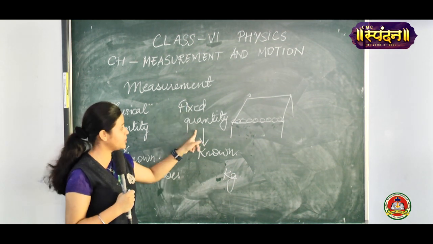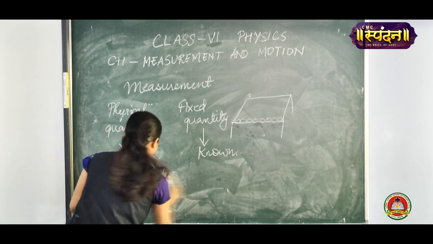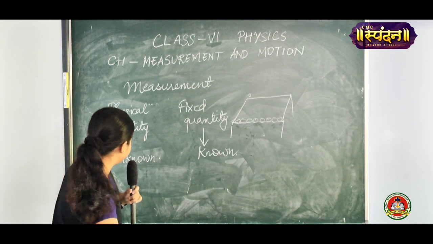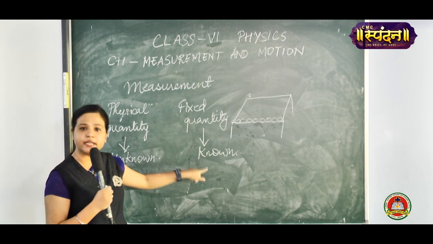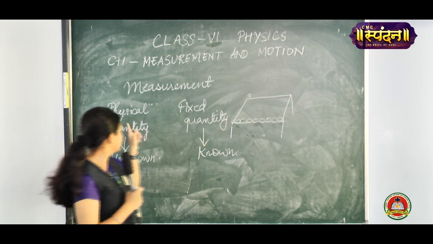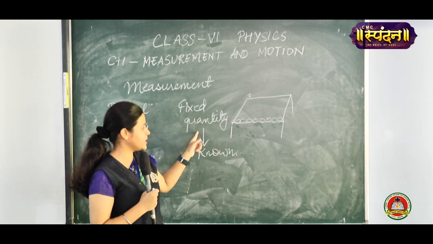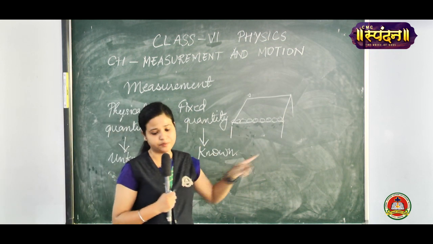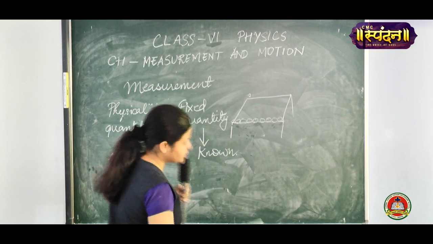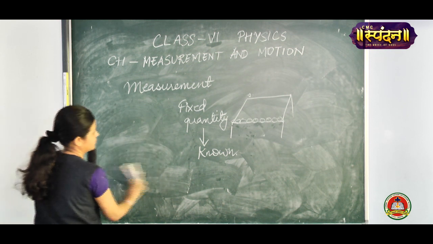You will measure the potatoes in kg, right? So physical quantity is unknown and fixed quantity is known. Here the length of the table is the unknown physical quantity, and your hand span is the fixed quantity with which you have measured the table. Now we will understand what is a fixed quantity.